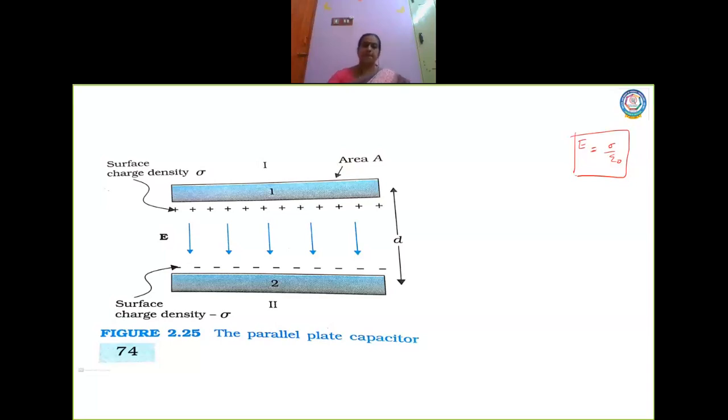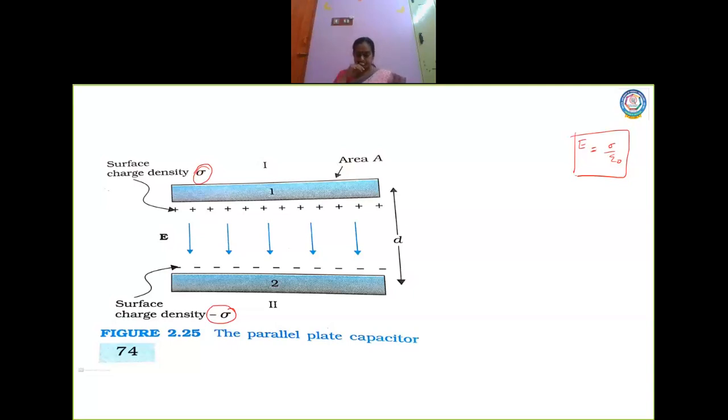Now see here, this is plus sigma because this plate is positively charged. So this plate has a surface charge density plus sigma, and here it is negatively charged, so the surface charge density is minus sigma here. And what is the medium between these two plates? It is nothing but air or vacuum.